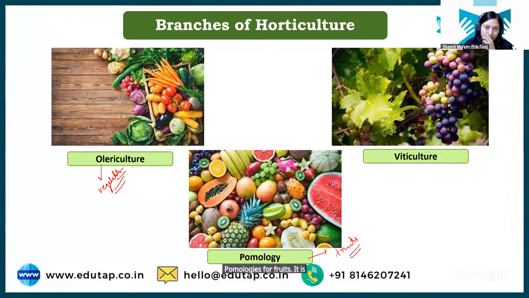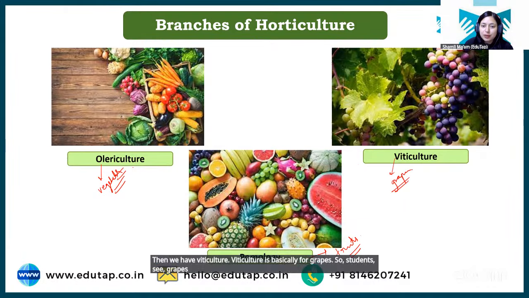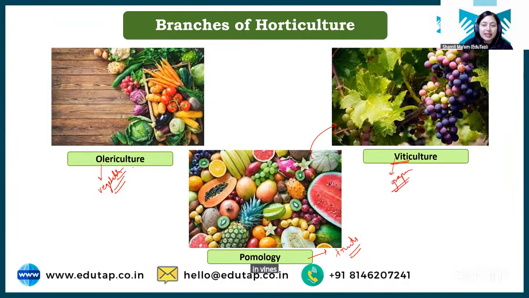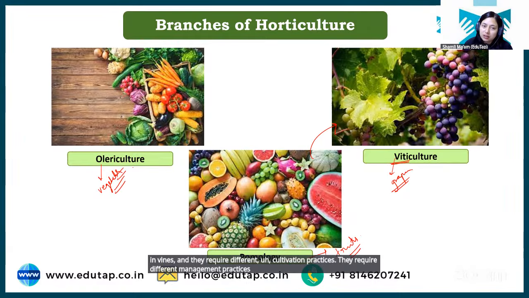It is the study of fruits and their management. Clear? Then we have viticulture. Viticulture is basically for grapes. So students, grapes have been kept under a different branch of horticulture, which is viticulture, because grapes grow in vines and they require different cultivation practices. They require different management practices as compared to the other fruit crops.